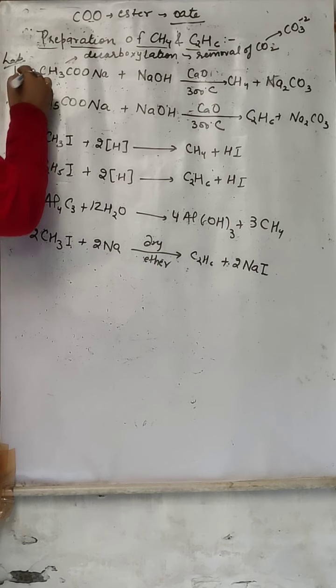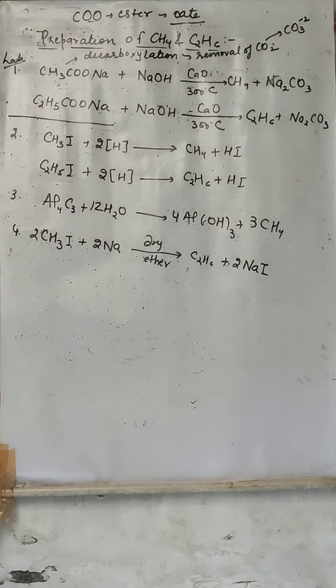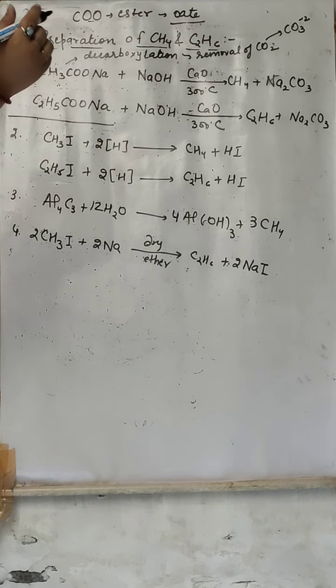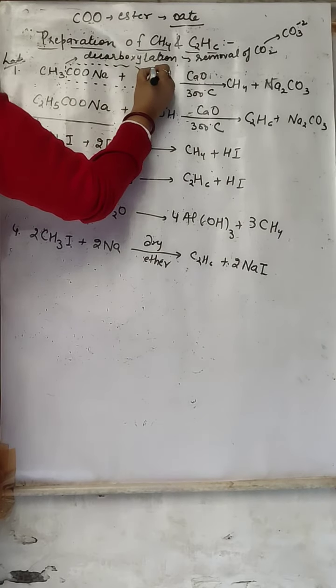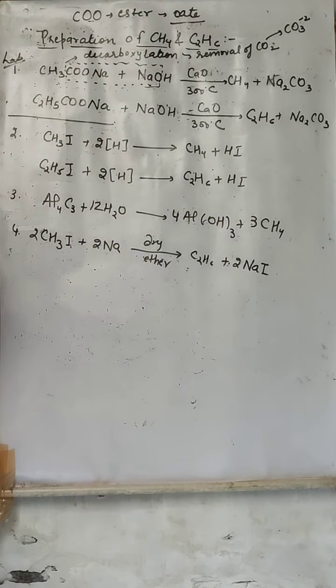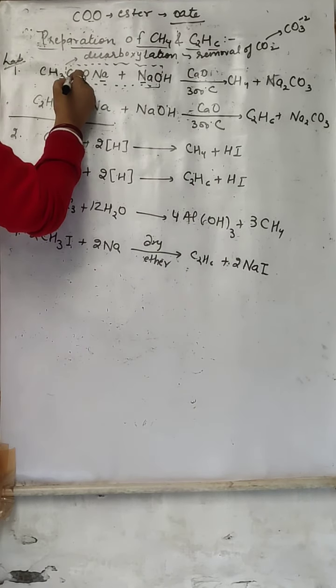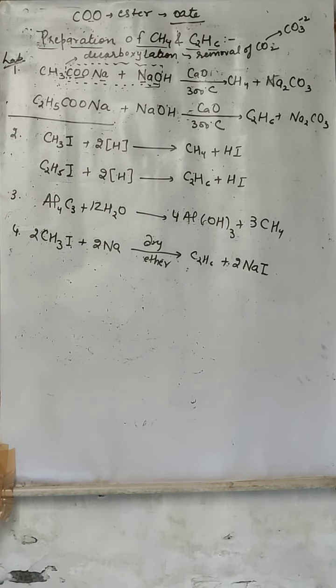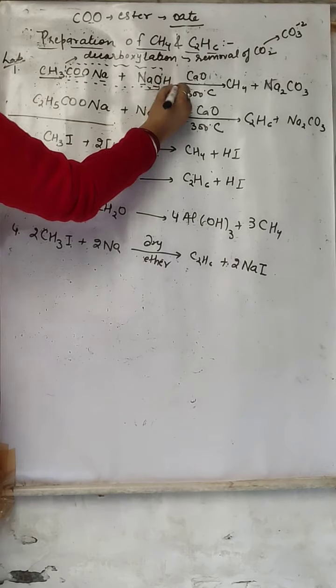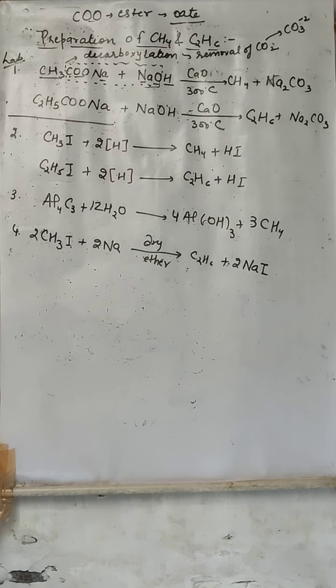Now, this lab method is a decarboxylation reaction. What is a decarboxylation reaction? That is removal of carbon dioxide, and here the removal of carbon dioxide is in the form of carbonate. See how? From here this bond will break down, and this full part is going to be removed. What is removed? Na2, 3 O and C. What are they going to form? Na2CO3. What is left? This CH3 and H. What are they going to form? CH4. Understood?